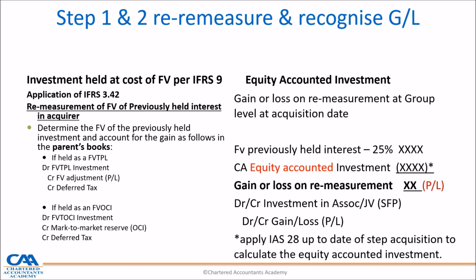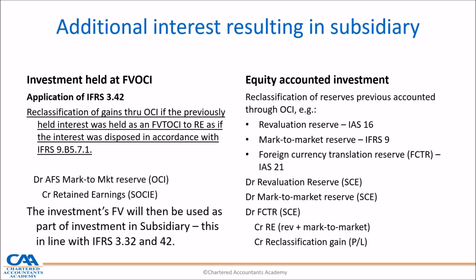This we do before we reclassify, before we close the investment in associate account. So you remeasure in the previous category, in the previous accounting boundary. When you take the investment now, because it's no longer an investment in associate, it's now an investment in subsidiary, when you transfer that investment to be part of the investment in subsidiary, it's supposed to be already at fair value. Right.